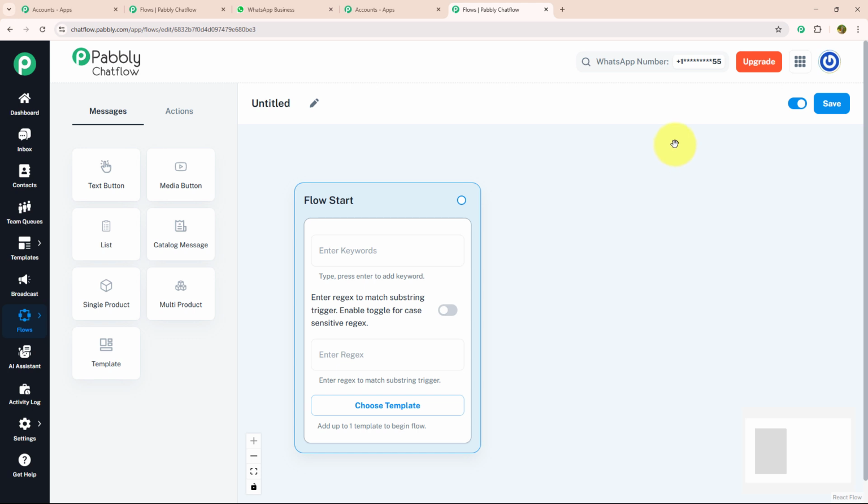Here you can see a window is open named Flow Start. Now to build a flow, first you need to give a meaningful name to your flow. As we are making this chatbot for a school bus business, I will name it accordingly as WhatsApp chatbot for your school bus business. After giving a meaningful name, we need to know about 3 main features which are given inside the flow start: keywords, regex and choose template.